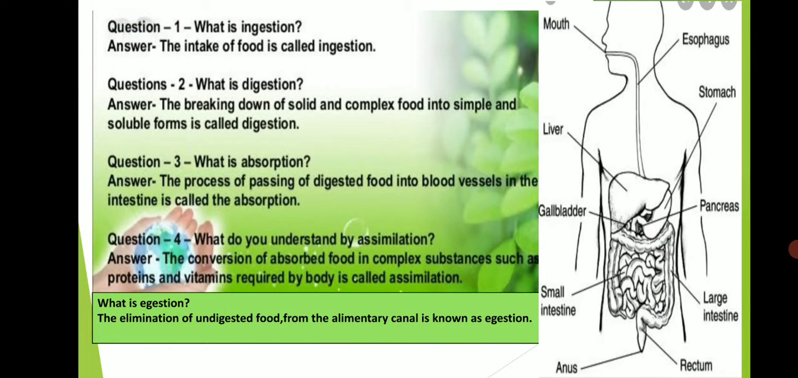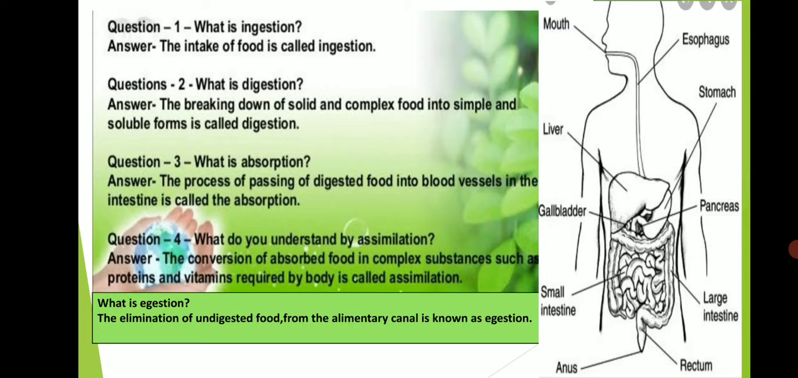The first is ingestion. Ingestion means the intake of food, or you can say the act of getting and eating food is called ingestion. In humans, it takes place through the mouth where the teeth help in chewing the food. The next process is digestion. The process of breakdown of complex molecules of the food into simple and soluble ones is called digestion.